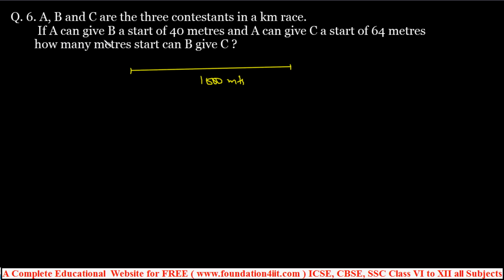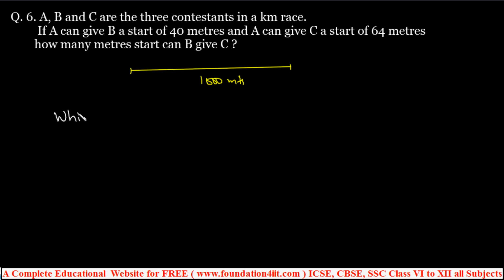If A can give B a start of 40 meters, that means if A covers 1000 meters, B covers 40 less than 1000. A can give C a start of 64 meters. So how many meters start can B give C? Let me take the statements clearly.